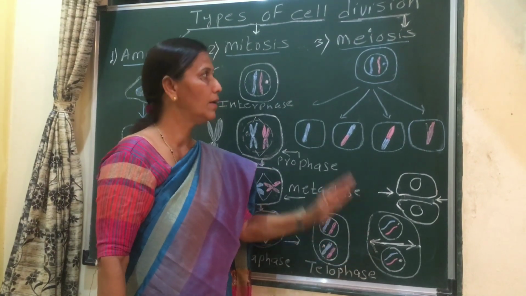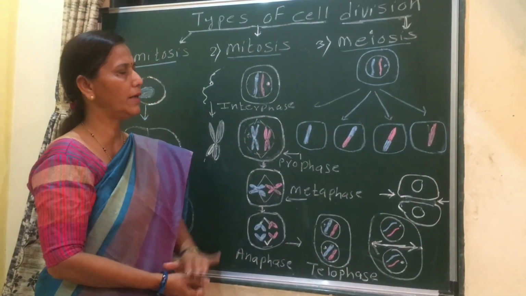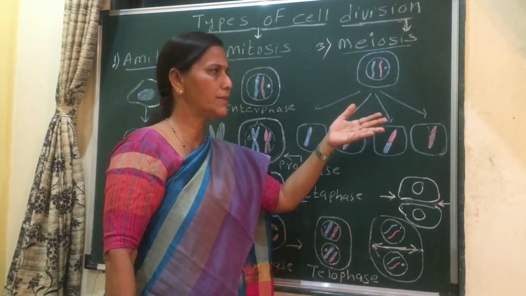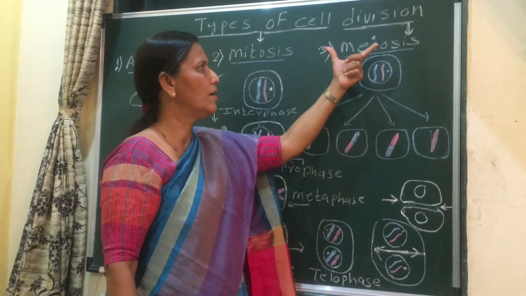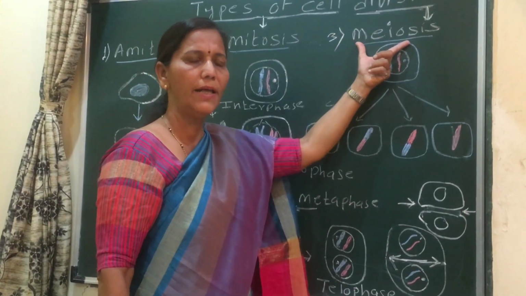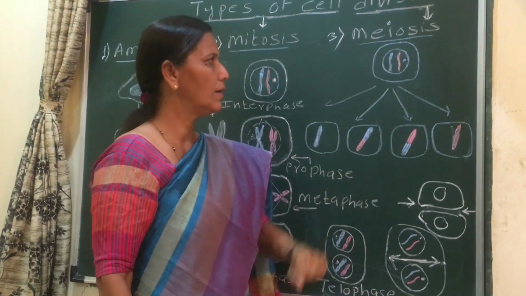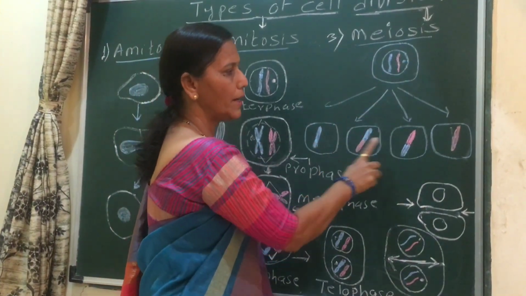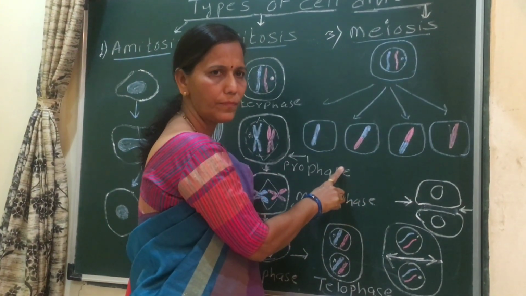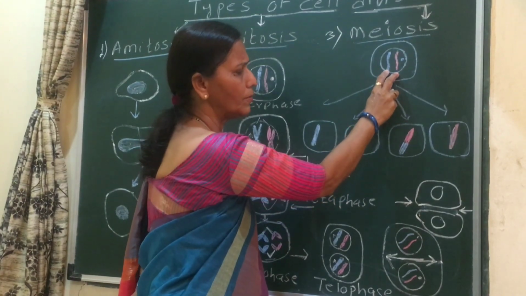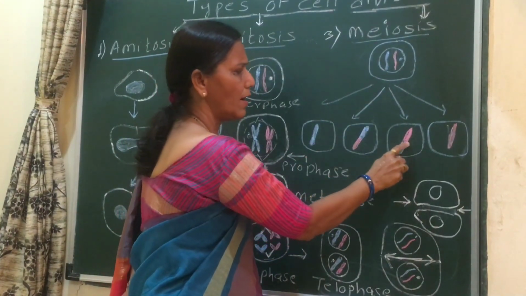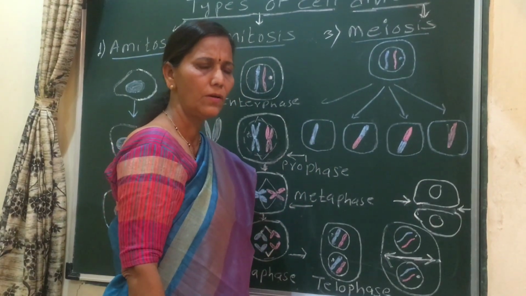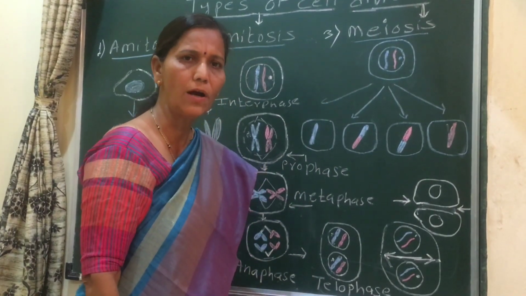Then the next one is meiosis. Here I will only introduce it, then I will describe it in the next video. Meiosis is the reductional division. Reductional division means the chromosome number gets reduced to half. Here there are 2 chromosomes, but in the daughter cell only 1 chromosome is there. So the chromosome number gets reduced to half.